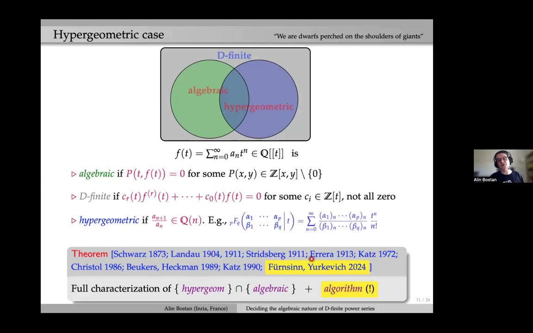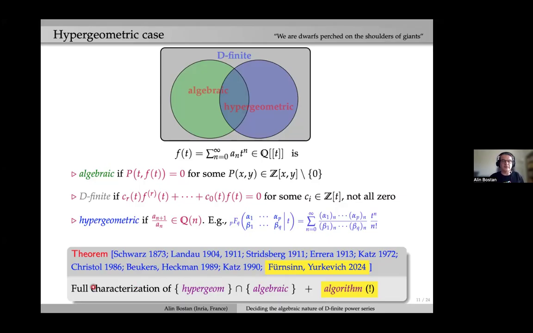There were other approaches with a more arithmetic flavor: Landau, Strinsberg, Herrera. And then there was a revival in the 70s and 80s, and then the 90s, notably by Katz, Christol, Böckers, and Heckmann.